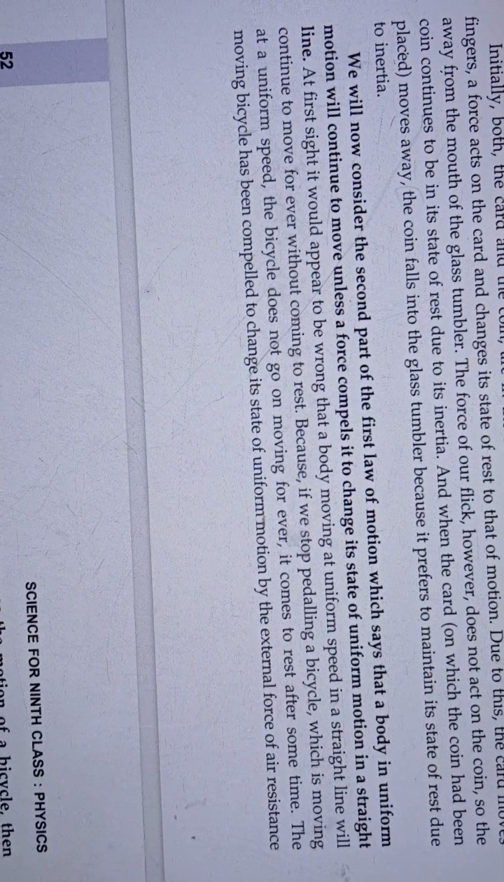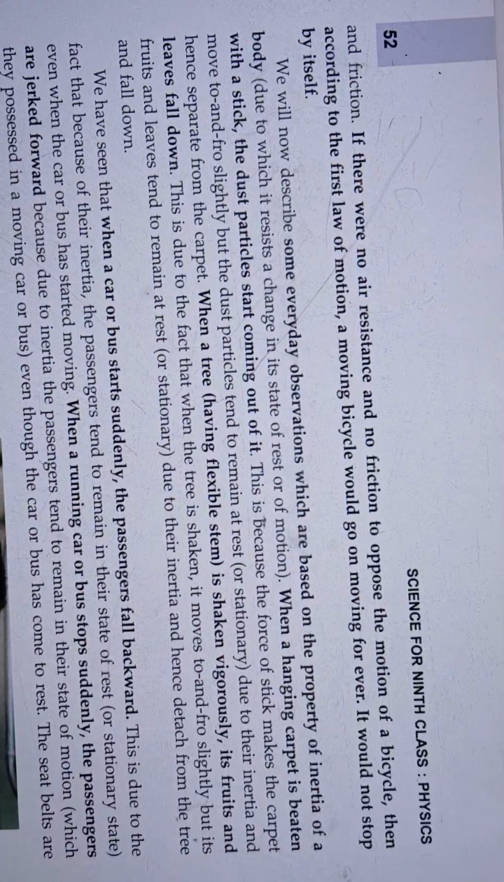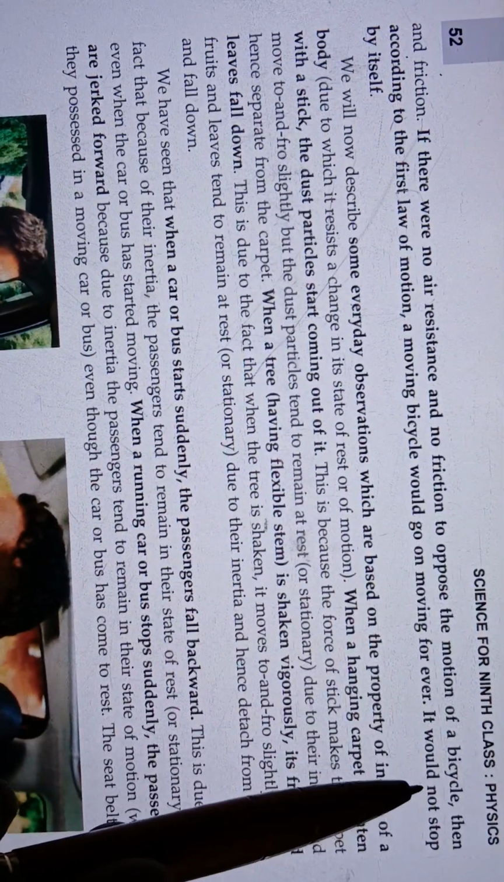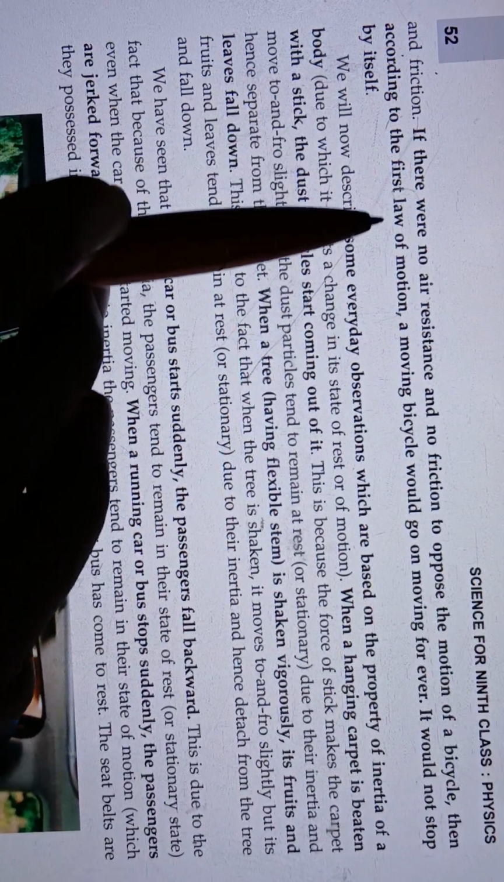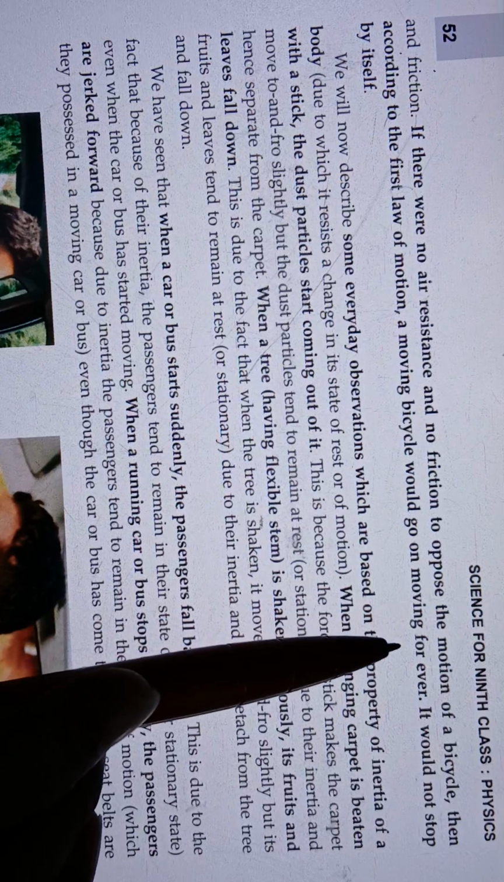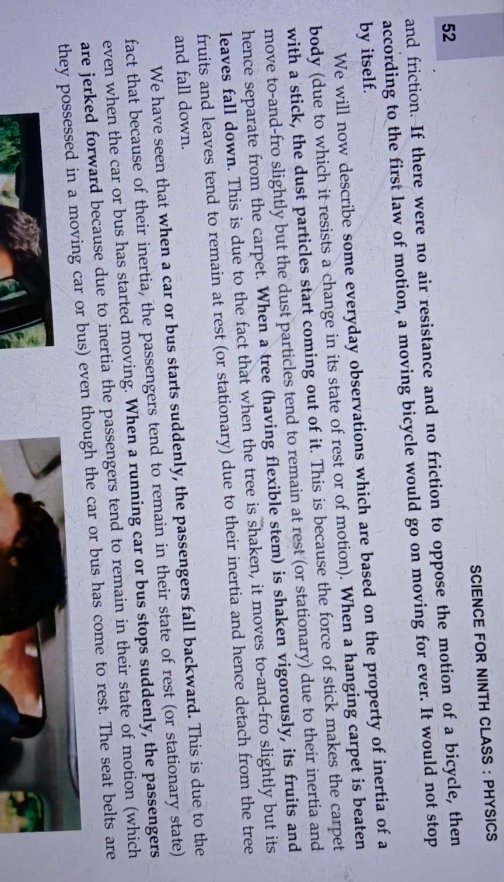So if there were no air resistance and no friction to oppose the motion of a bicycle, then according to the first law of motion, a moving bicycle would go on moving forever. It would not stop by itself.